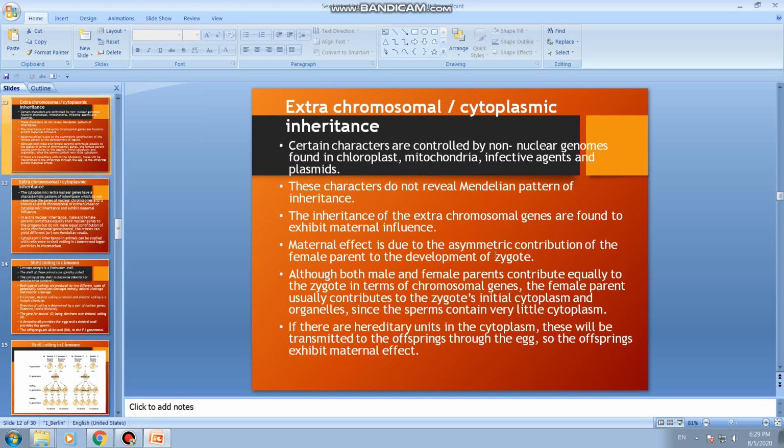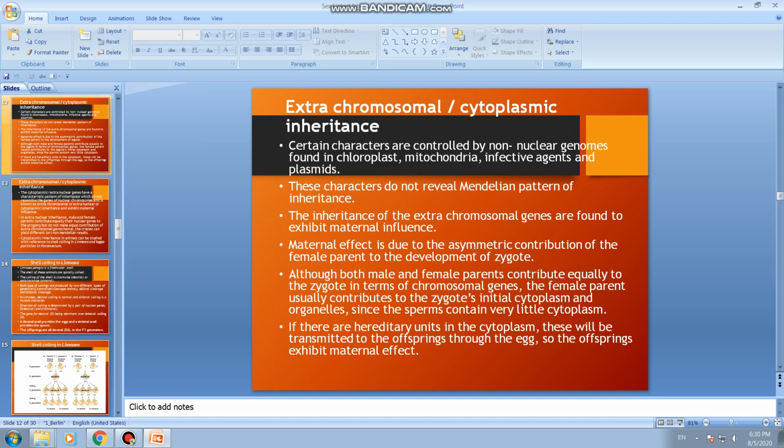Maternal effect is due to the asymmetric contribution, that is unequal contribution, of the female parent to the development of the zygote. Eggs have more cytoplasm, so more cytoplasm is contributed towards the development of the zygote. That is why maternal influence is exhibited.